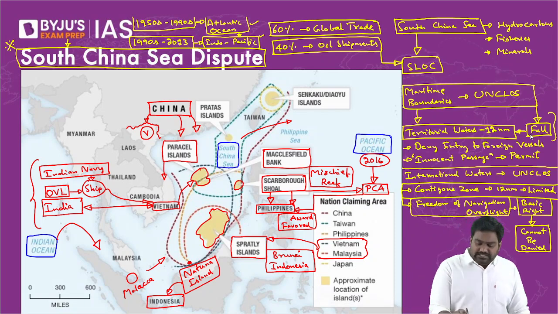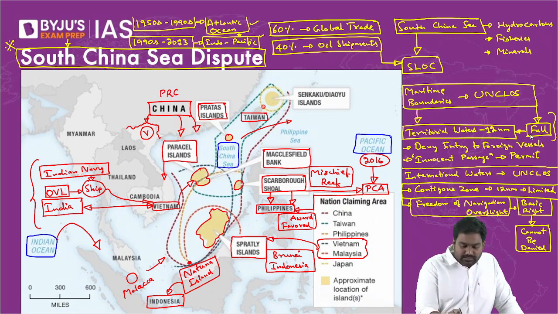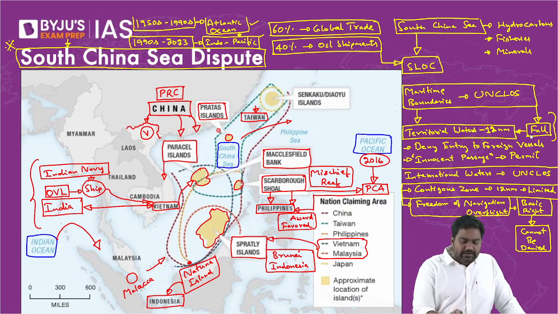All right, next is the Pratas Island dispute that includes Taiwan and the PRC. This is their internal dispute. The PRC and the Taiwan administration have their own territorial jurisdictional conflict going on because China claims all of Taiwan to itself, which we studied yesterday. So Pratas Island is also disputed between them.